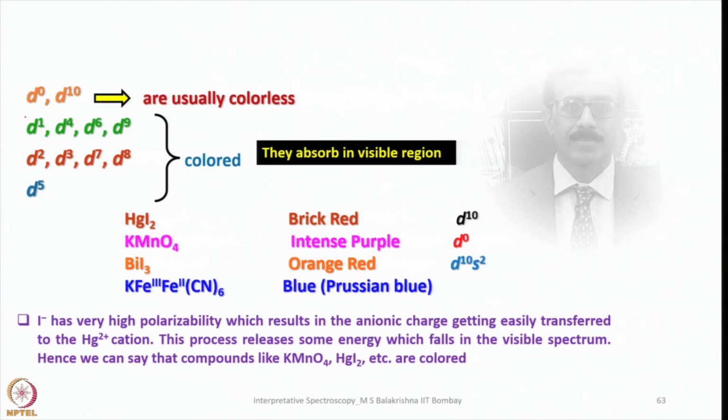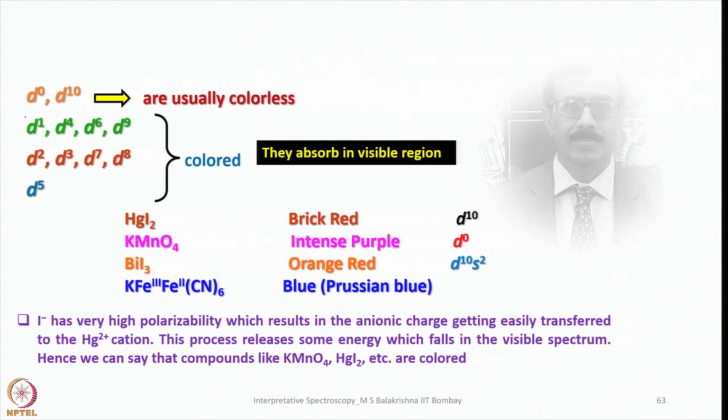First, d0 and d10. d0 and d10 complexes are usually colorless, not always. Why they are colored, I will come back to soon. In d0 and d10, you cannot anticipate d-d transitions. But on the other hand, d1, d4, d6, d9 have some similarities. In the same way, d2, d3, d7, d8 also have some similarities, and d5 is unique.